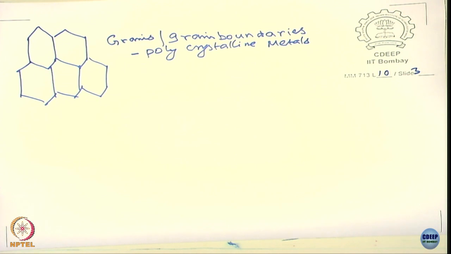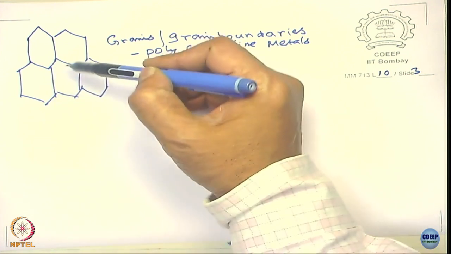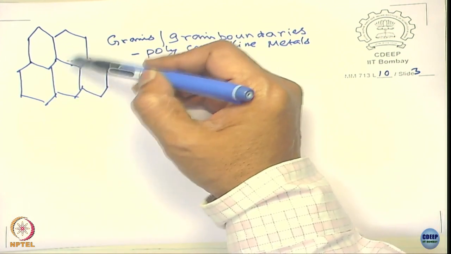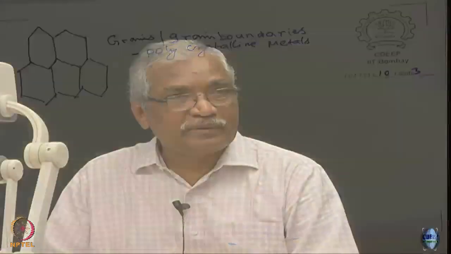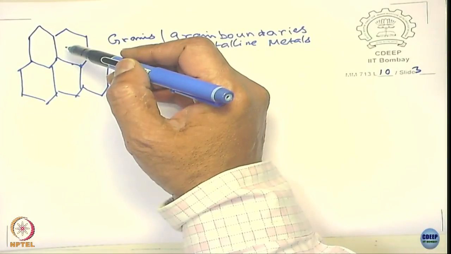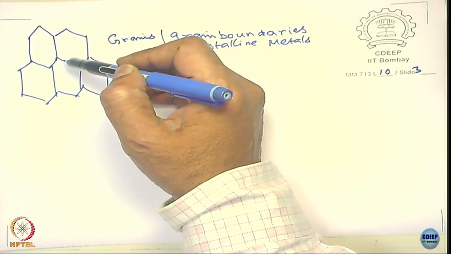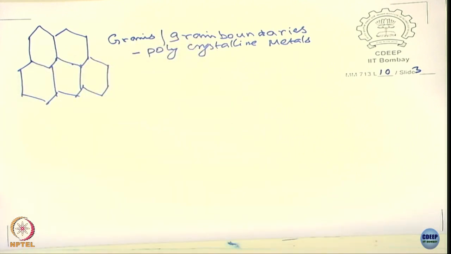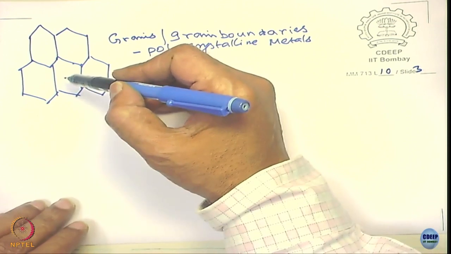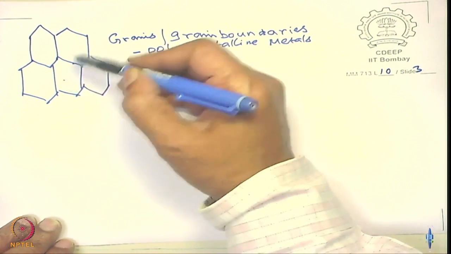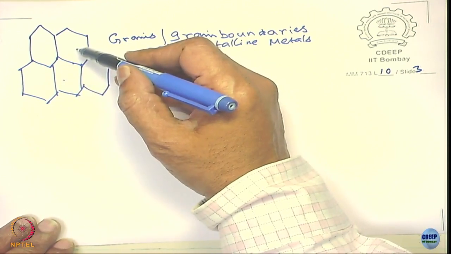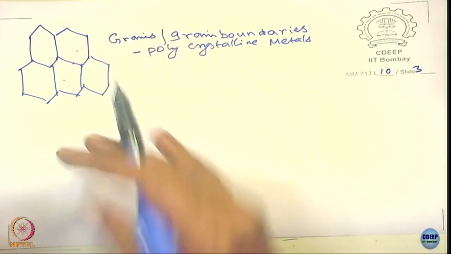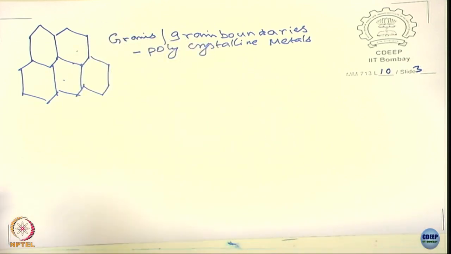What is the difference between a grain boundary and a grain generally? What do you think? Within the grain they are quite periodic, and in the grain boundaries they are random. They are strained because the orientation of the atoms in one grain is different from the orientation of the atoms in the other grains. At the interface, it tries to adjust itself, so it's strained. So what about the energy of the grain boundaries?